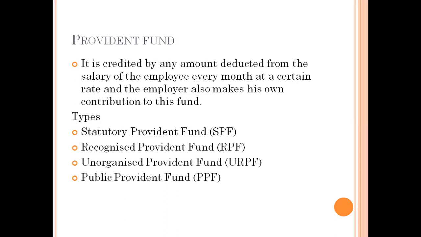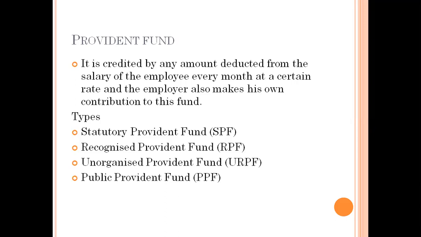Okay, so it means it's for the future. Provident means to provide for the future. So when an employee retires from the service, he receives this amount in a lump sum along with interest on it. So at the time of retirement, this amount is received by the employee in a lump sum along with the interest.